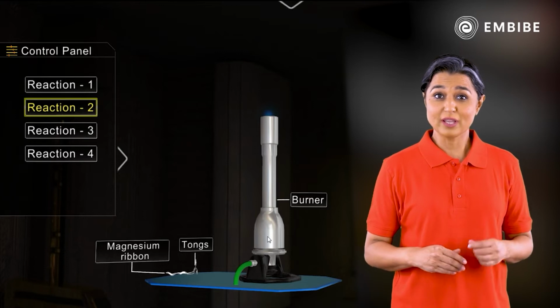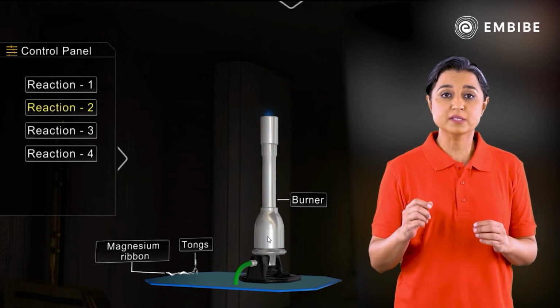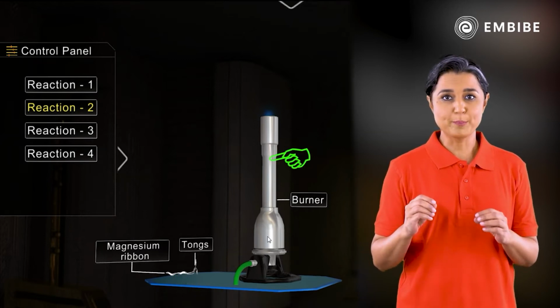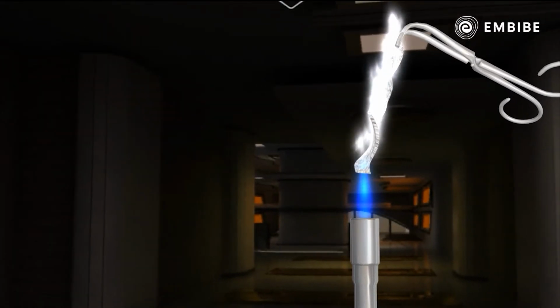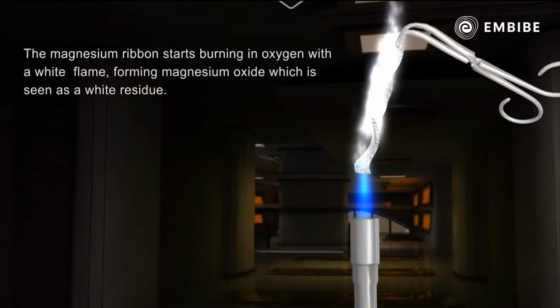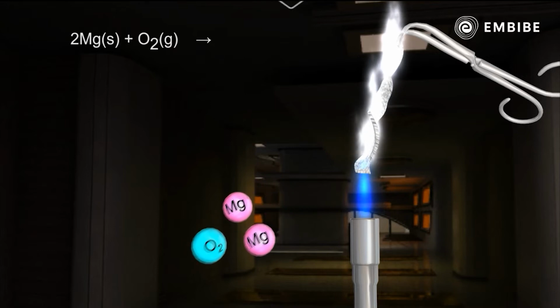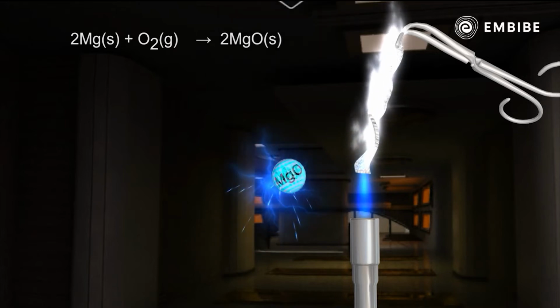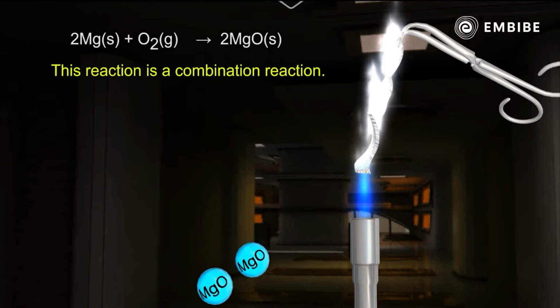The second reaction involves burning of magnesium in the air. The experimental setup consists of a magnesium ribbon, burner, and tongs. The burner is lighted to heat the magnesium ribbon. The magnesium ribbon starts burning in oxygen with a white flame, forming magnesium oxide, which is seen as a white residue. In other words, magnesium combines with oxygen of the air to form magnesium oxide. As two reactants have combined to form a product, this reaction is a combination reaction.